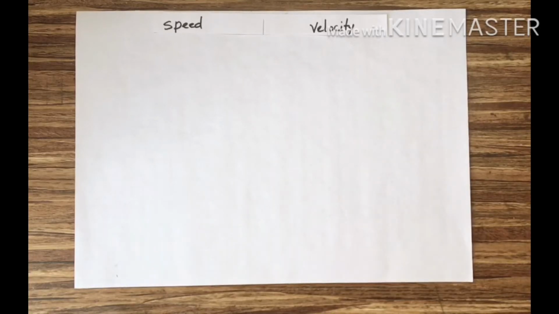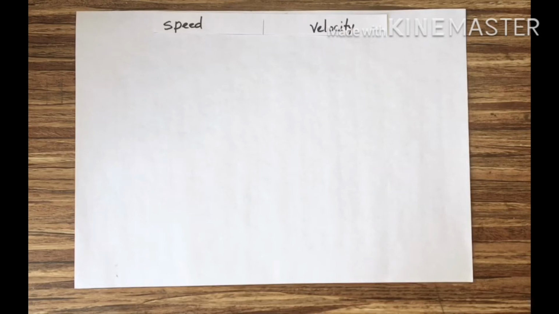Hello students, today we are going to study about speed and velocity. Speed is a familiar term to you because in mathematics you have calculated speed, which is equal to the distance covered per unit time. If you say 60 kilometers per hour, that means the moving object covered 60 kilometers in 1 hour. We always mention unit time, that means 1 hour or 1 minute, or 1 second. Speed is equal to distance upon time.